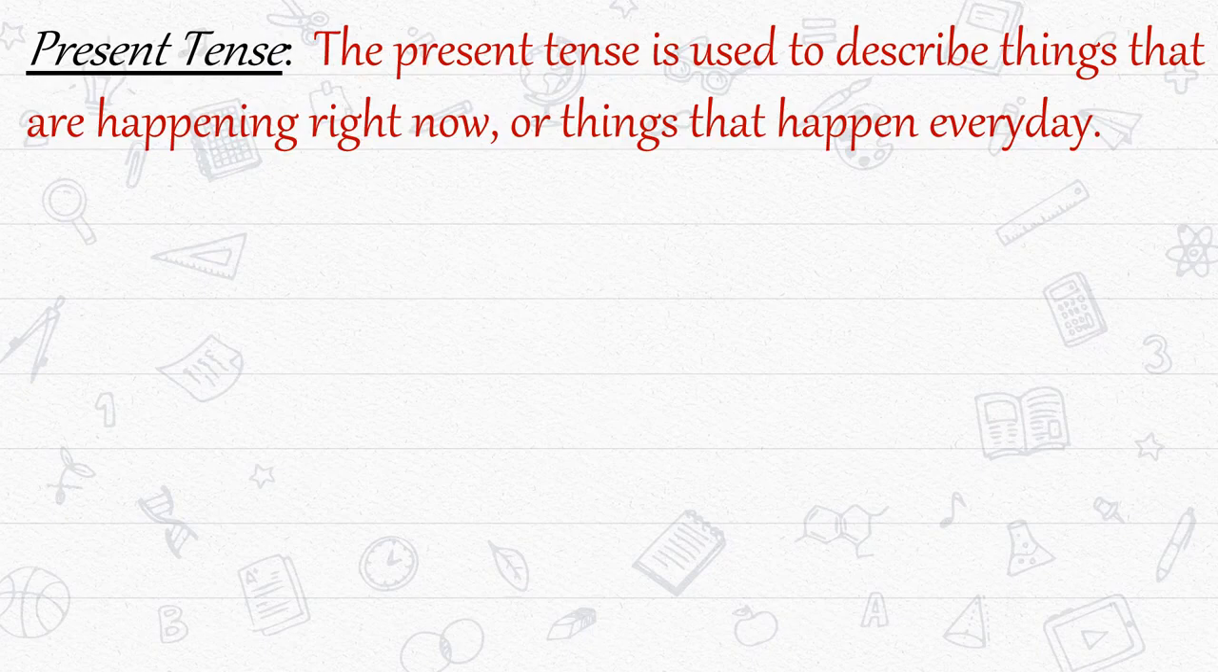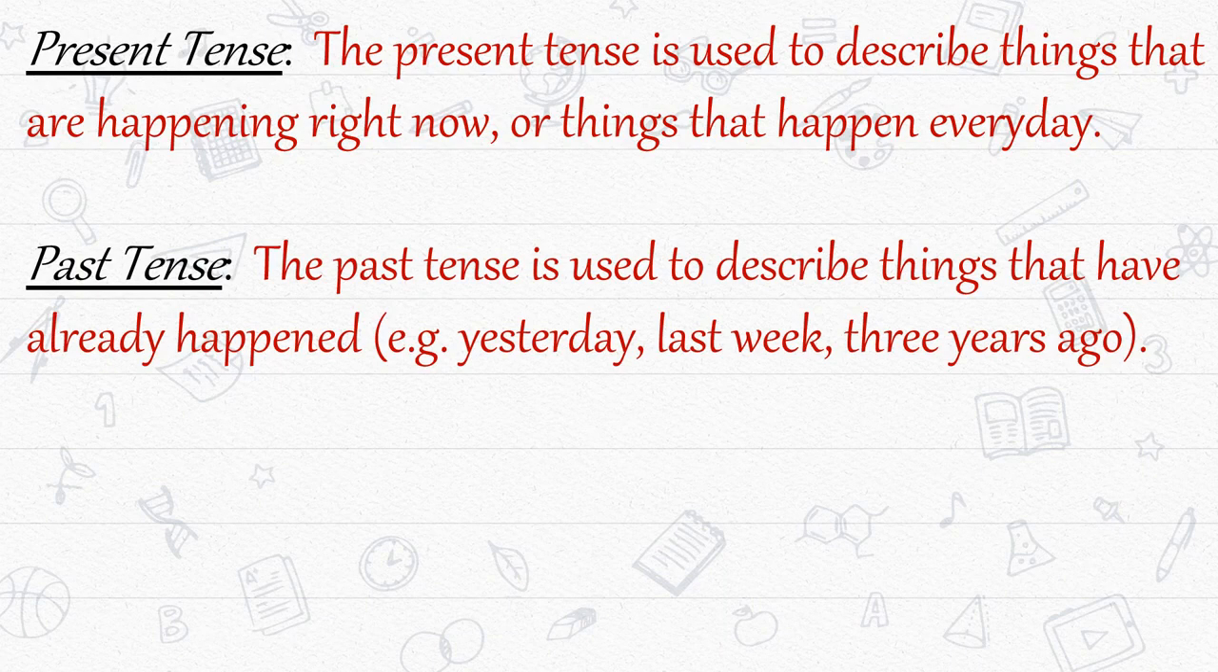So what do you mean by present tense? The present tense is used to describe things that are happening right now or things that happen every day. So basically present tense shows those actions that happen right now or that happen every day. Okay. Now, what is past tense? The past tense is used to describe things that have already happened. For example, yesterday, last week, 3 years ago.